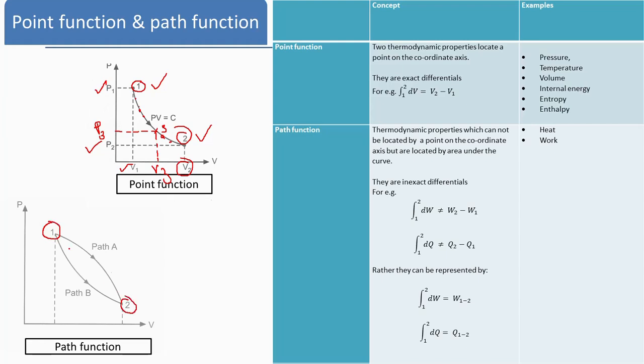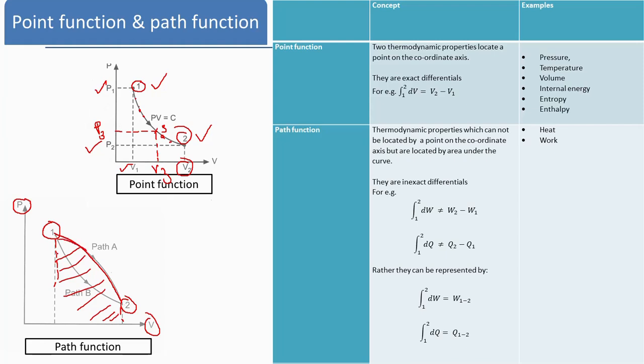But in the case of a path function, instead of the end values, that is 1 and 2, the path followed during that particular process is important. Draw a vertical line from 2 and a vertical line from 1, then the area under this pressure volume diagram, this particular area, is complicated in some cases. We are considering only 1 to 2, this upper path, correct?